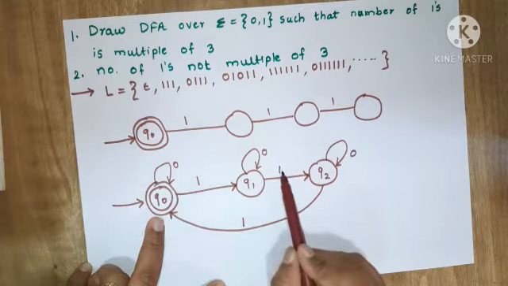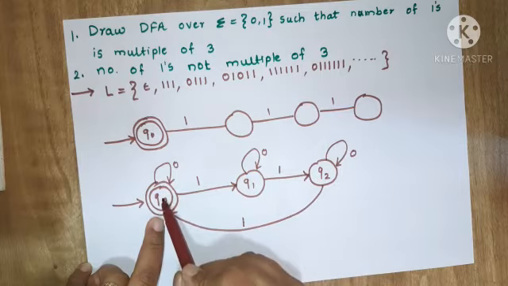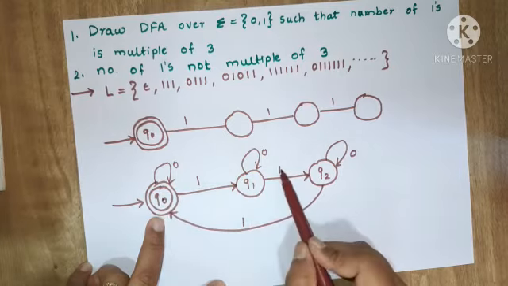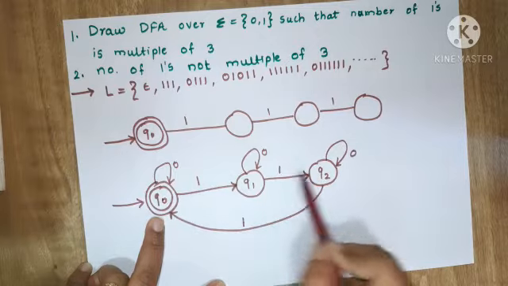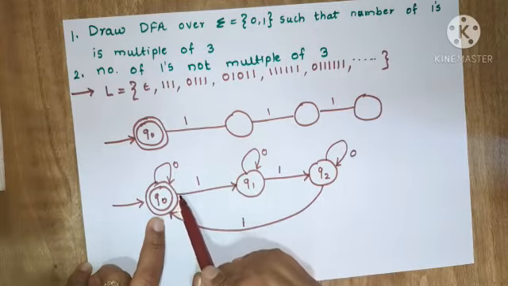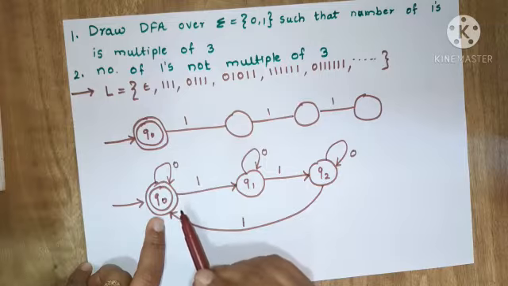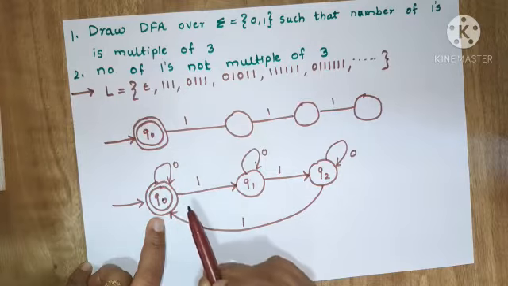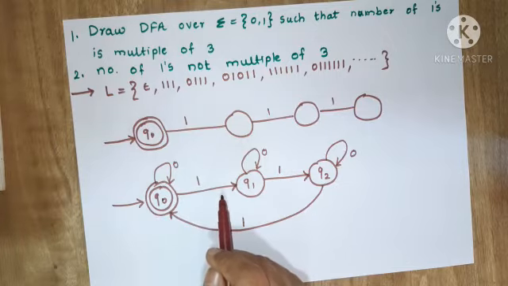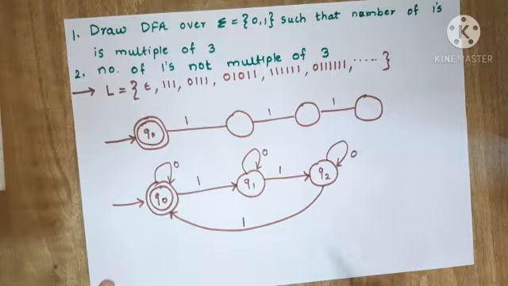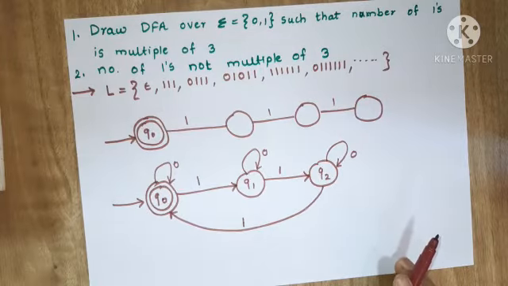Then 4, 5 and 6, so 6 ones will be accepted. 7, 8 and 9 will be accepted. In this way we have created a loop so that it will accept the number of ones which is a multiple of 3. So this is a DFA for multiple of 3.